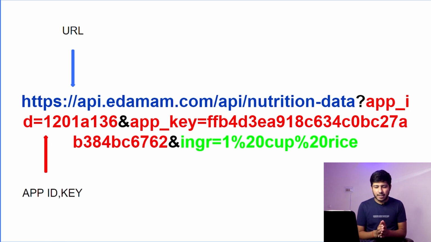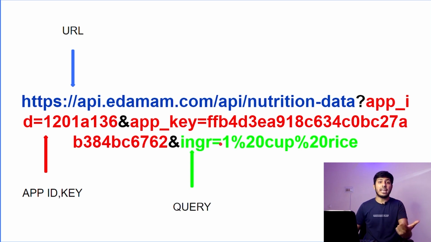Now see guys, understand. This company is providing an API, right? But the user of that API should be authenticated. Else there will be some misuse of this API. So that's why Edamam provides you a secret app ID and app key. If this app ID and app key are not present in the database of Edamam, then it will give you an authentication error. It's as simple as that. So this is something for security. This is the app ID that Edamam has provided to me, and this is the app key that Edamam has provided to me, right? So now the last is the query.